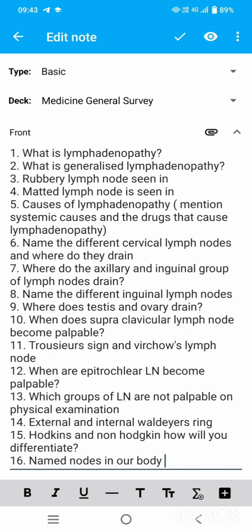Named nodes in our body. Remember 4. Wood's lymph node, Virchow's lymph node, Cloquet's group of lymph nodes. So, Wood's lymph node is the lymph node which becomes palpable in chronic tonsillitis. Virchow's is left supraclavicular. Cloquet's group of lymph node is the deep inguinal group of lymph node which is present in the femoral canal.